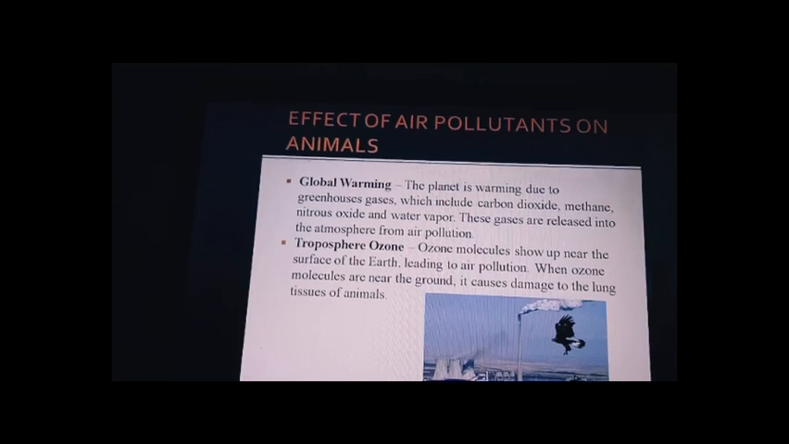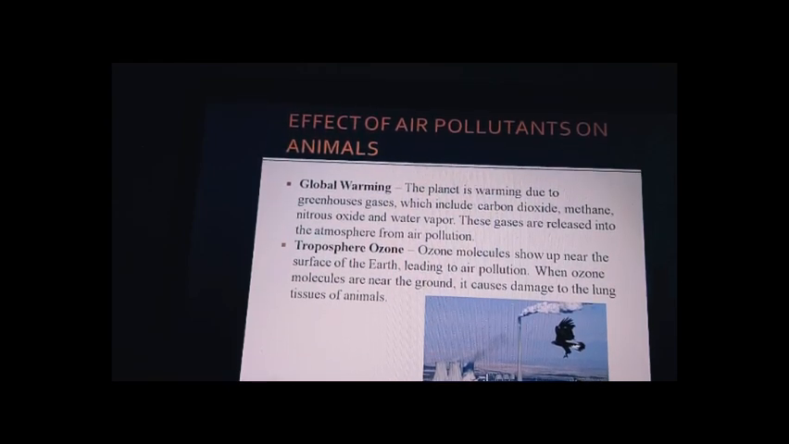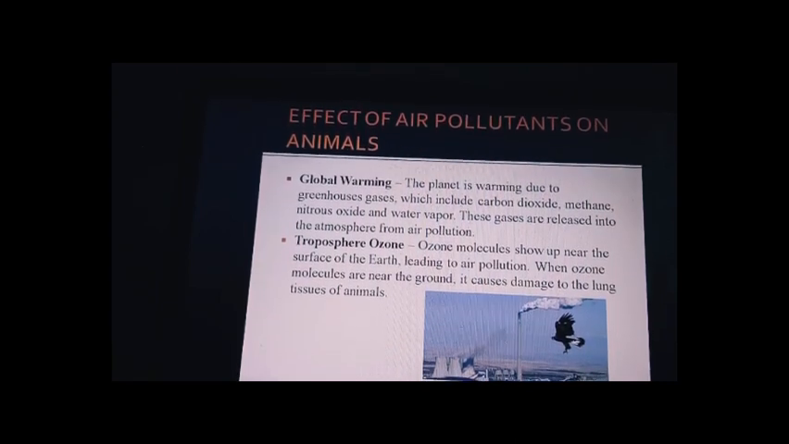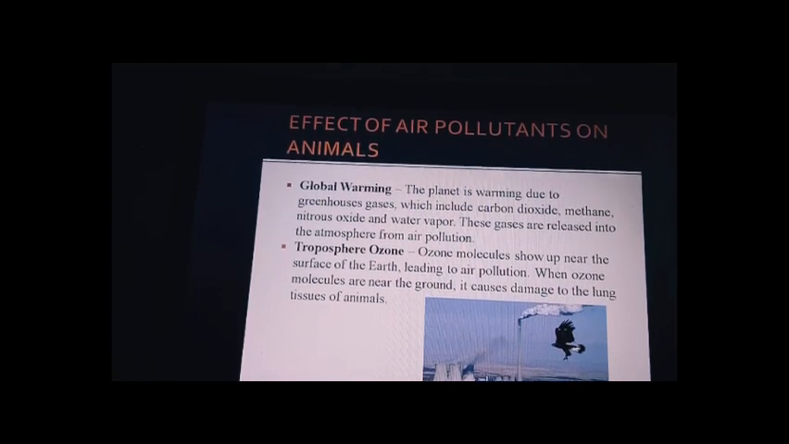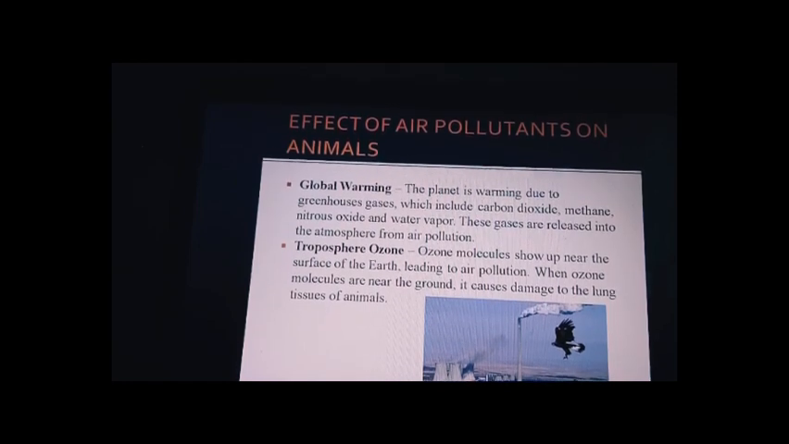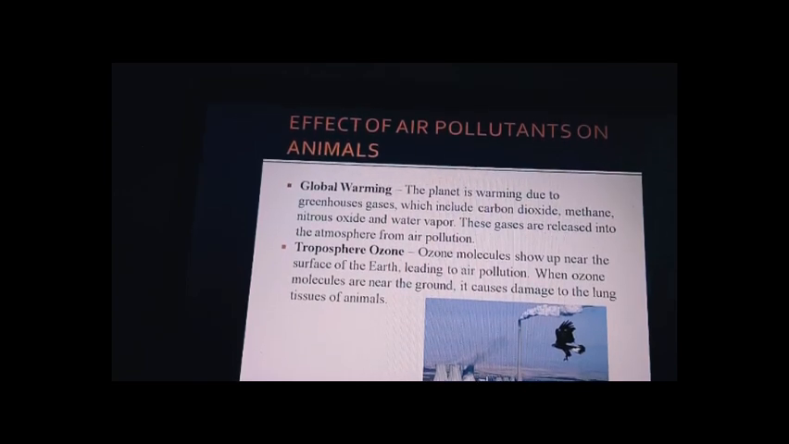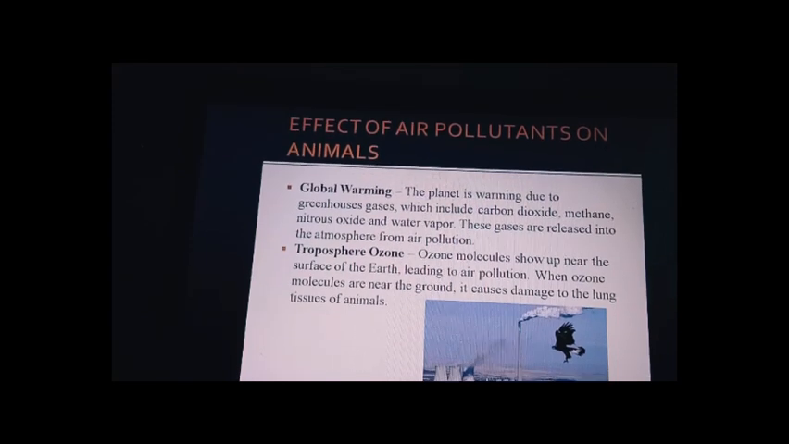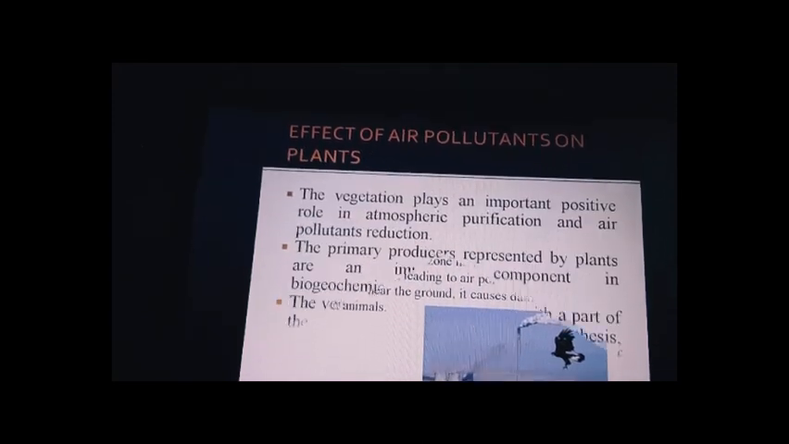So yeah, tropospheric ozone. Ozone molecules show up near the surface of the earth, leading to air pollution. When ozone molecules are near the ground, they cause damage to the lung tissues of animals. We know that particular layer is near to our earth, right? So whenever the air gets polluted, it harms there, and when those ozone molecules reach the ground, they may damage the lungs of the animals. Lung tissues of the animals will get damaged, they are saying. So in all the ways it is affecting, my friends.